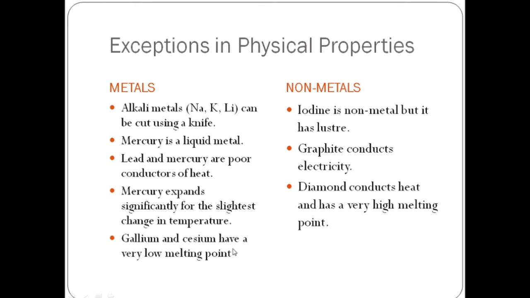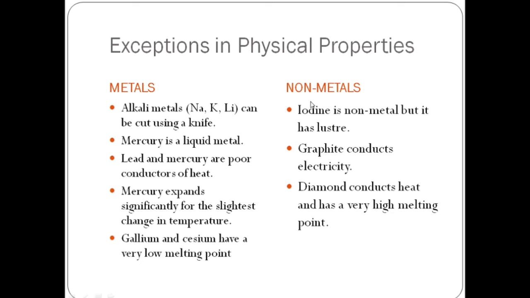Gallium and cesium have a very low melting point. As we know, metal is very hard, so its melting point would be higher. But there are two metals, gallium and cesium, which have a very low melting point. So these were some exceptions in the physical properties of certain metals.